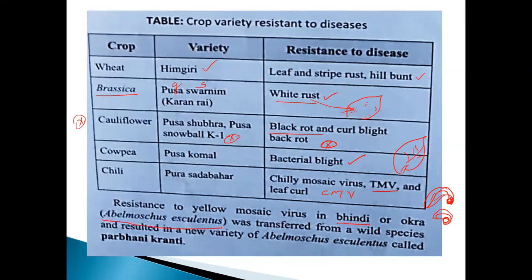What is the meaning of this? Lady's finger. Resistance was transferred from the wild species and resulted in the variety of Abelmoschus esculentus called Parbhani Kranti. See, Parbhani Kranti. Sometimes they may ask the question on this point: the new resistant variety of Abelmoschus esculentus is called what? Parbhani Kranti. That is very, very important. Don't forget this point.